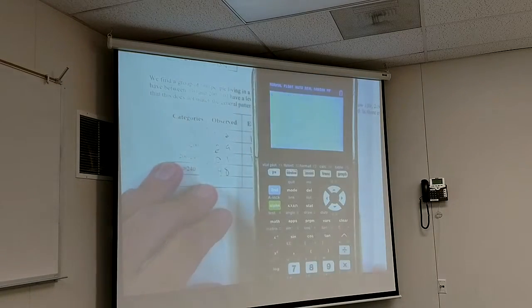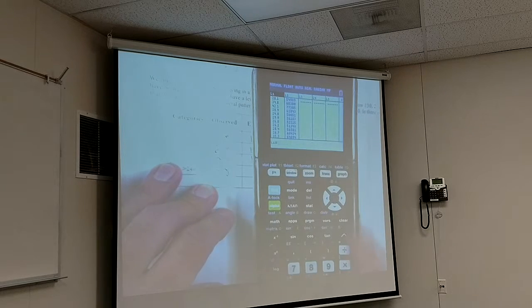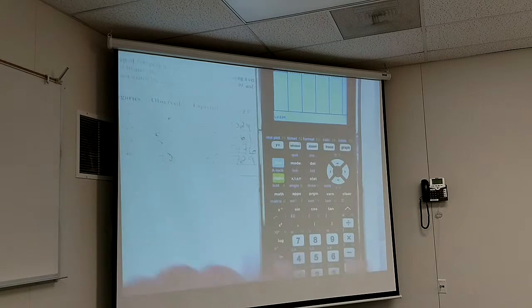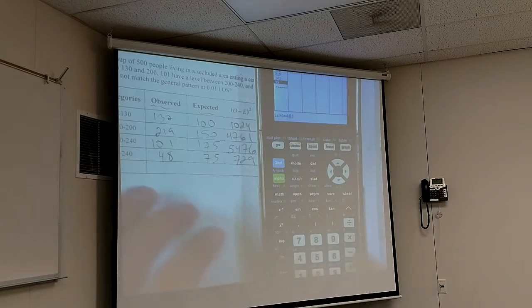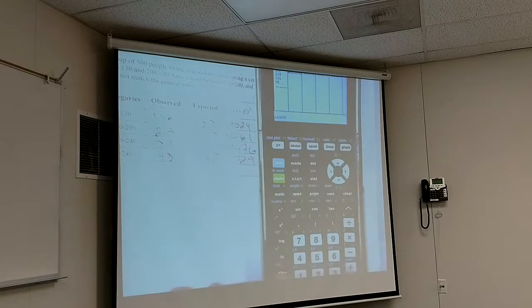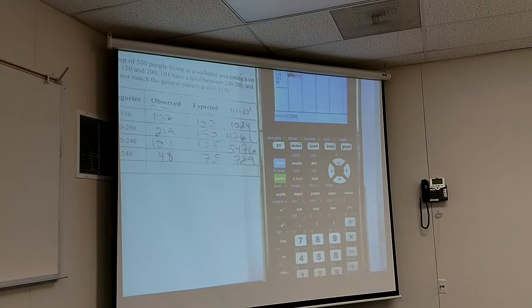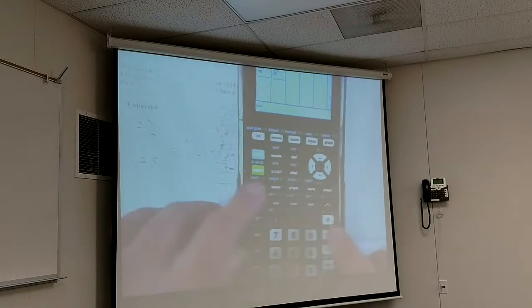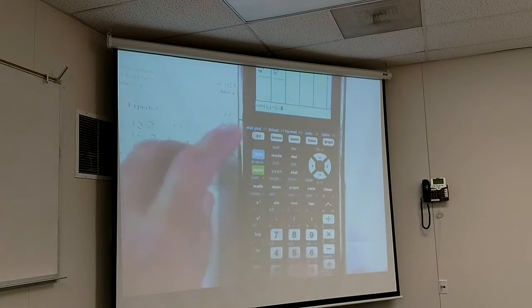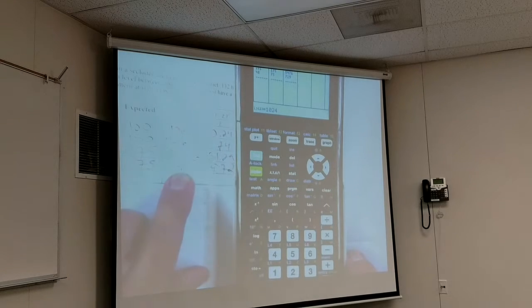And again, real quick, if I used my lists, I could put in here 132, 219, 101, 48, and then I could put in there 100, 150, 175, 75, and then I could put in there L1 minus L2, squared, bam.